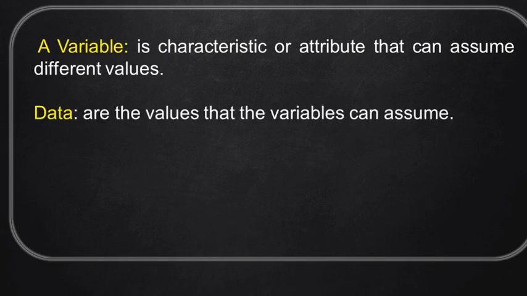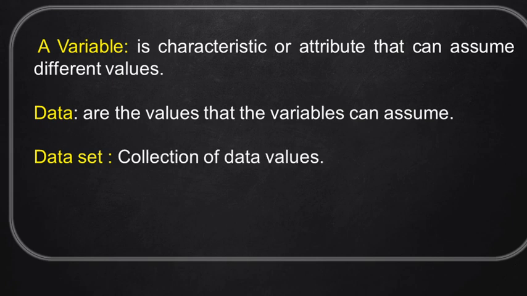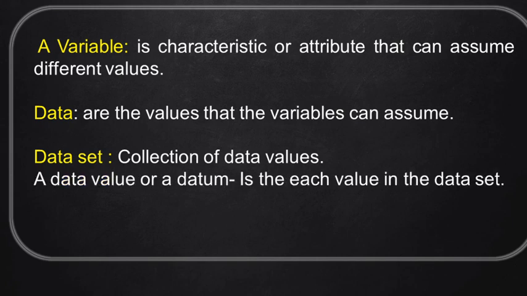Data are the values that a variable assumes. As the variable is plant height, it assumes different values 25, 27, 28.7. So these values are nothing but data. A data set is a collection of such data values. A datum is a single data point.